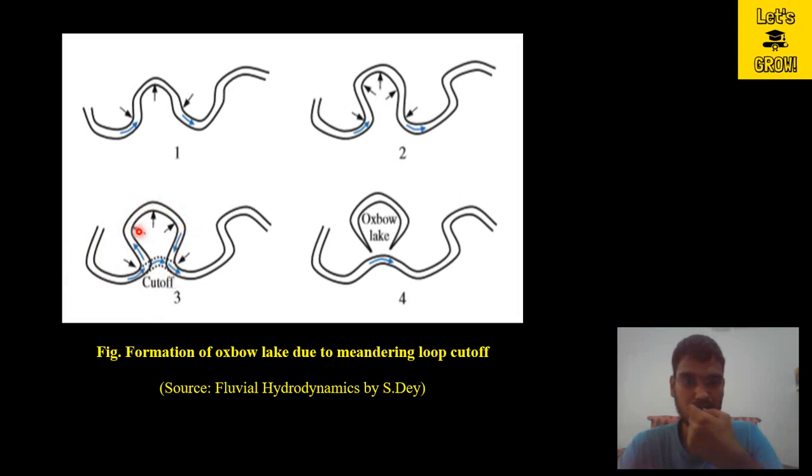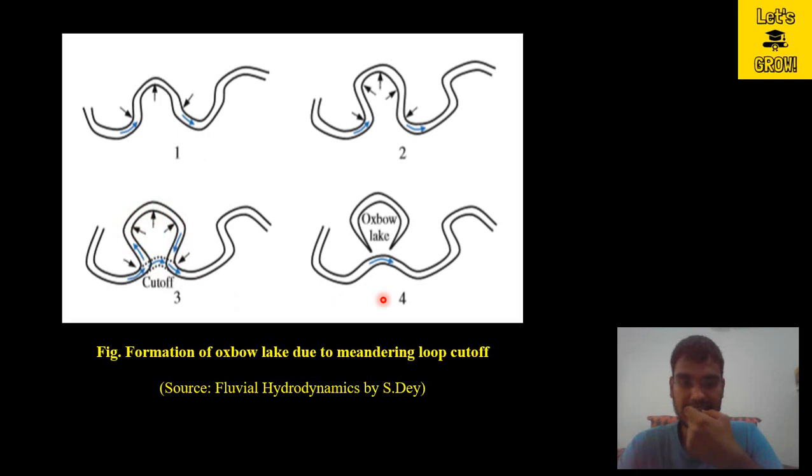It will not go into the bend, but it will choose another path like this one, this straight cutoff. So this cutoff will become the active channel and the other part will become the dead channel. There will be no flow in this meander.